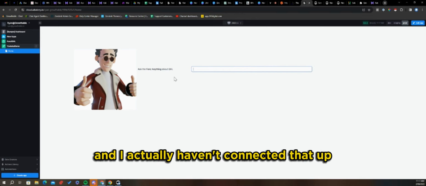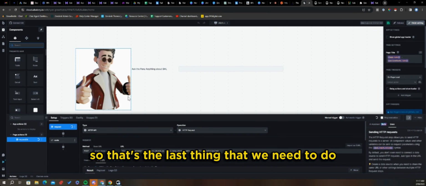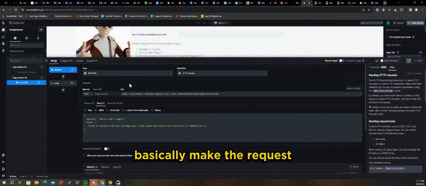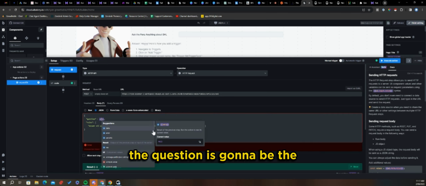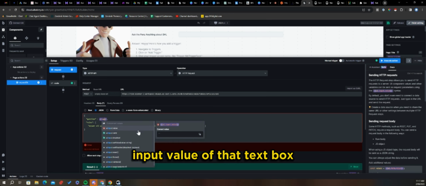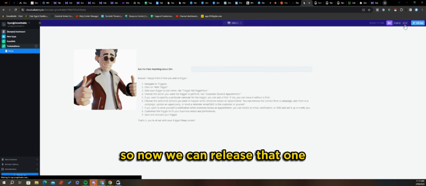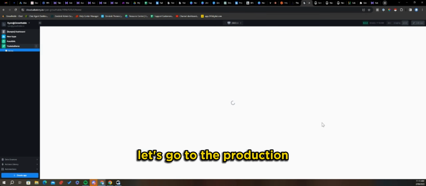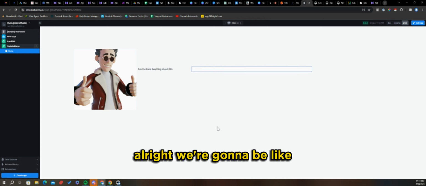And I actually haven't connected that up. So that's the last thing that we need to do: we would basically make the request. The question is going to be the input value of that text box, which was the value over there. So now we can release that one. Hang on, let's just release back to both environments. Let's go finish editing. Let's go to the production. So now, and you can see it, for some reason it doesn't page load. All right,